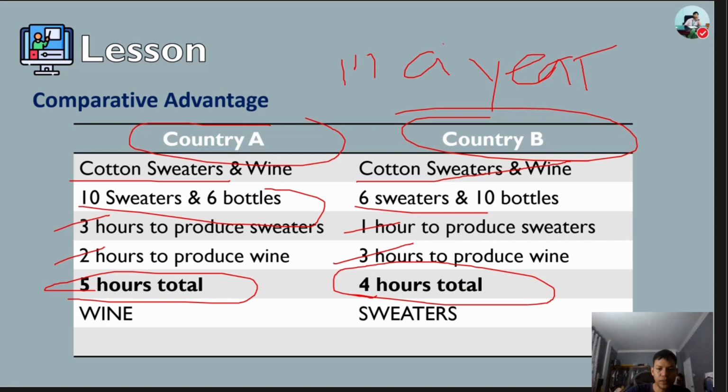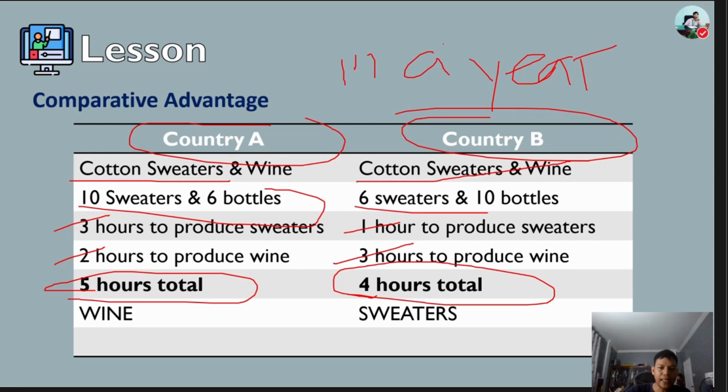But these two countries realized that they could produce more by focusing on the products with which they have the comparative advantage.